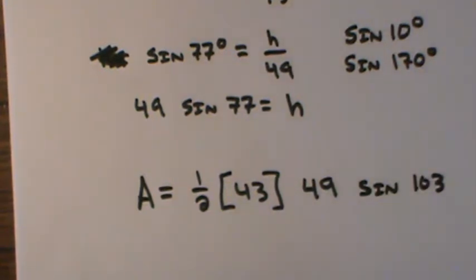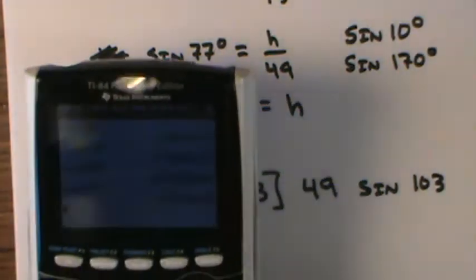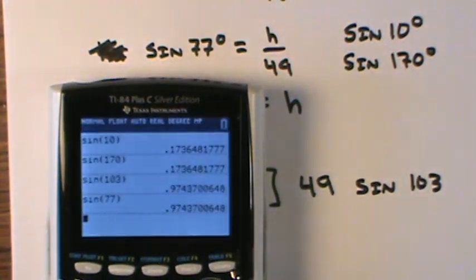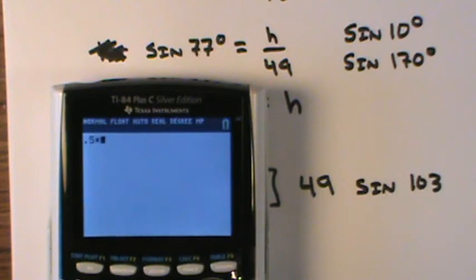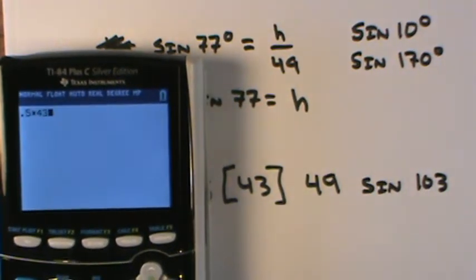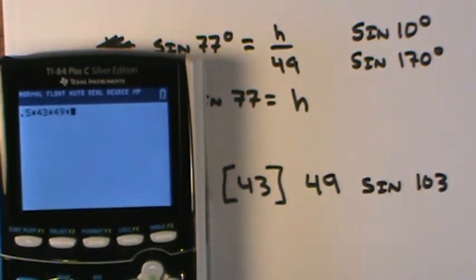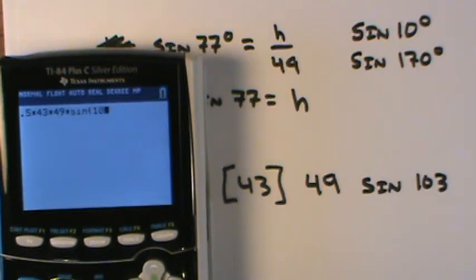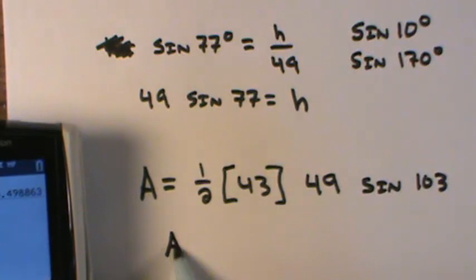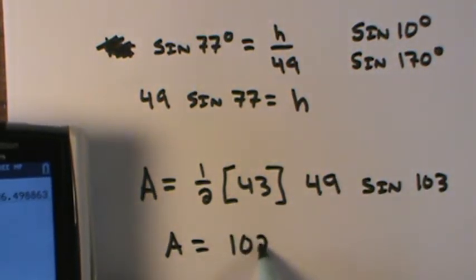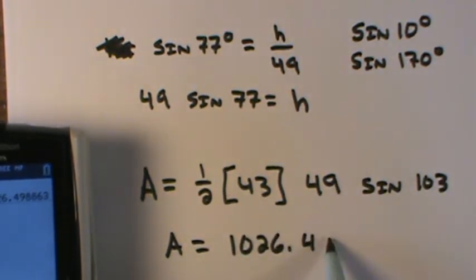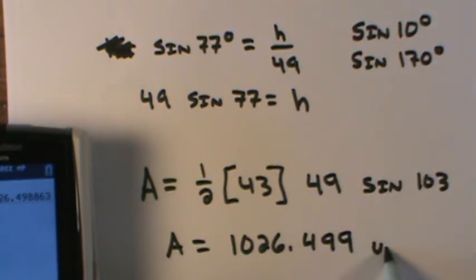I like to use original information whenever I can. And so in my calculator, I say 0.5 times 43 times 49 times sine 103. And this gives me an area of 1026.499 units squared.